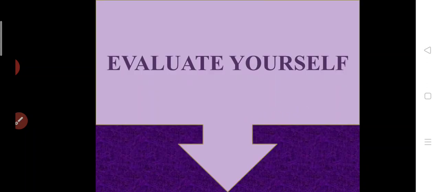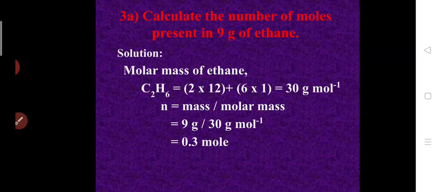Now let's see the evaluate yourself part. Third one: calculate the number of moles present in 9 gram of ethane. To calculate the number of moles, first you have to calculate the molar mass. You already did this in your 10th standard. In the first lesson you had so many calculations, no? This is one among those.